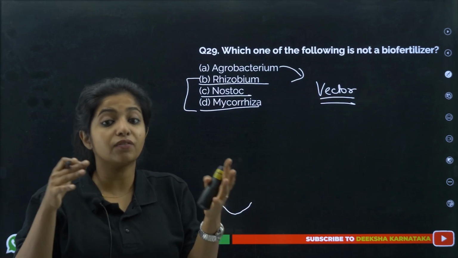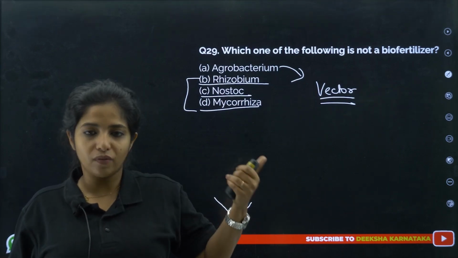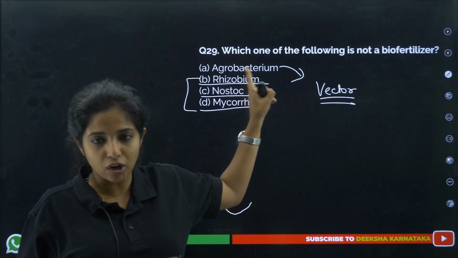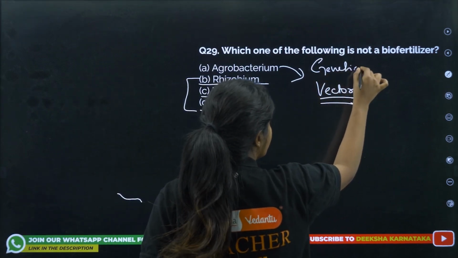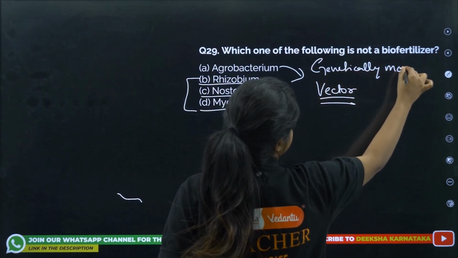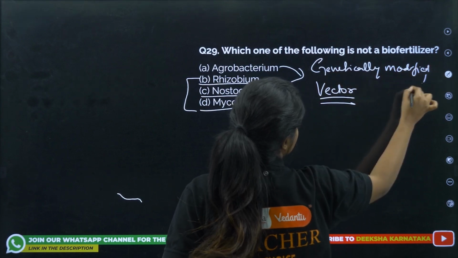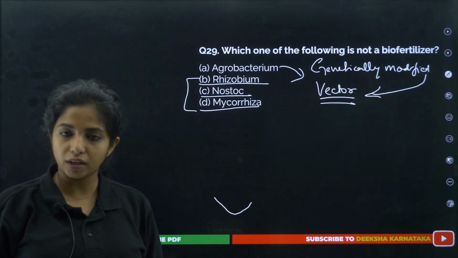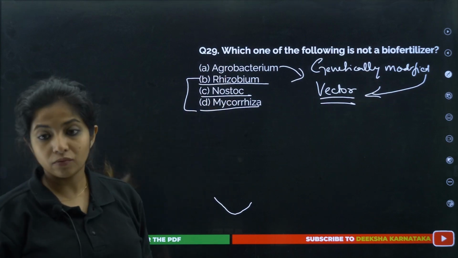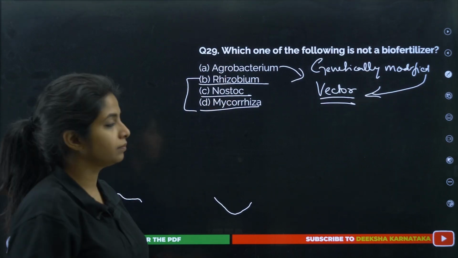Instead, it has something else that we have inserted. So it usually causes trouble, but only if it is genetically modified does it act like a vector, my dear children. So which one of the following is not a biofertilizer? It is Agrobacterium.